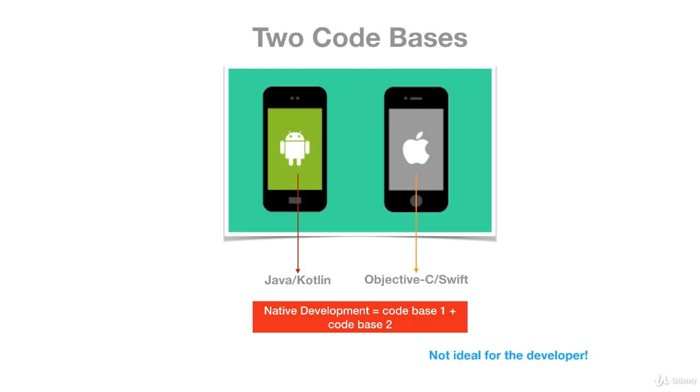Because if there was one developer, he or she will have to learn Java and learn the Android framework, and then learn Objective-C or Swift and learn all that there is to know about developing for the iOS platform, right? Not impossible, but I will tell you that it takes a lot of time, if not years, to really be good at both of them. And on top of that, if you're working for a client or for an agency, usually clients want things right now. This is very stressful for any developer who has been in this position. And believe me when I say I have been in this position and it's no fun.